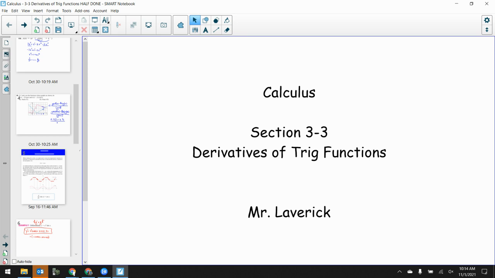Now, that being said, our quiz is on Wednesday. Okay, our quiz is on Wednesday. Our quiz is just over derivatives. Now we had a derivatives quiz earlier this year, but that was finding derivatives using the definition of a derivative, f of x plus h minus f of x all over h. This is going to be just using the derivative rules.